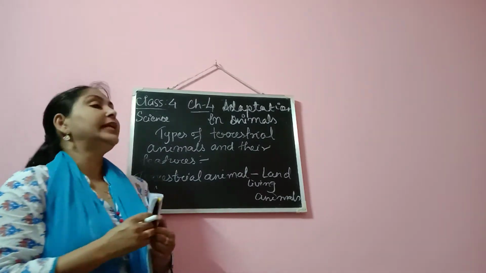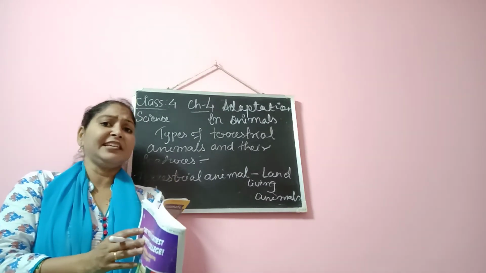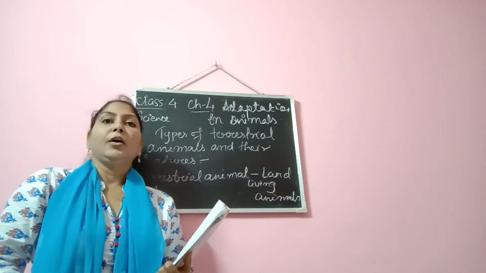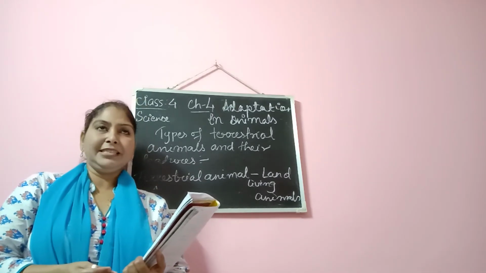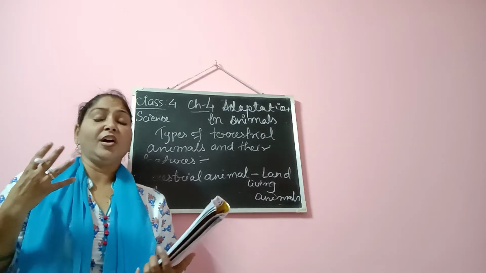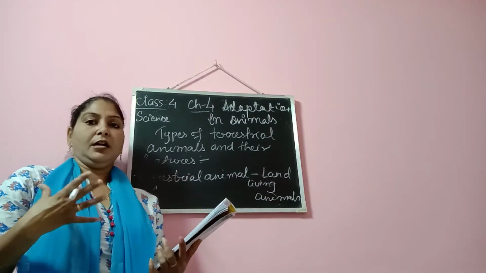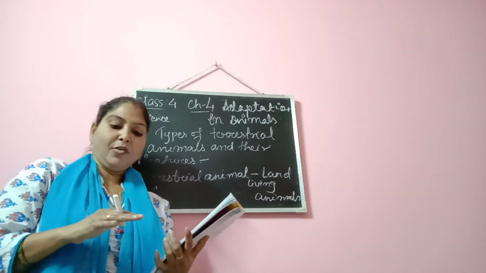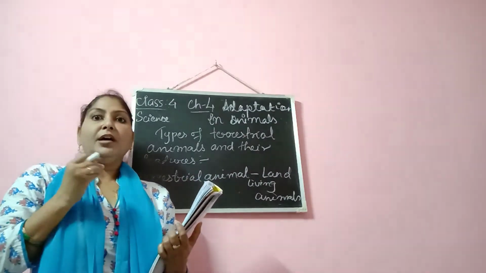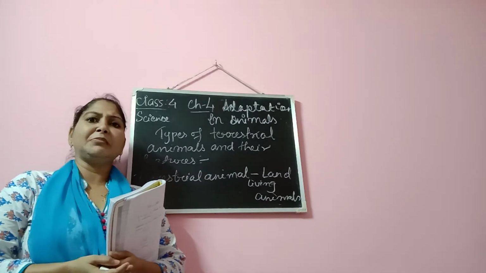Now we move on to the next type of terrestrial animals. There are certain animals, for example lizards and snails. What happens to them? Basically they cannot survive in very hot temperature, meaning they can't bear that high temperature. So these kinds of animals go for a long sleep during the summer time, near about 6 months.